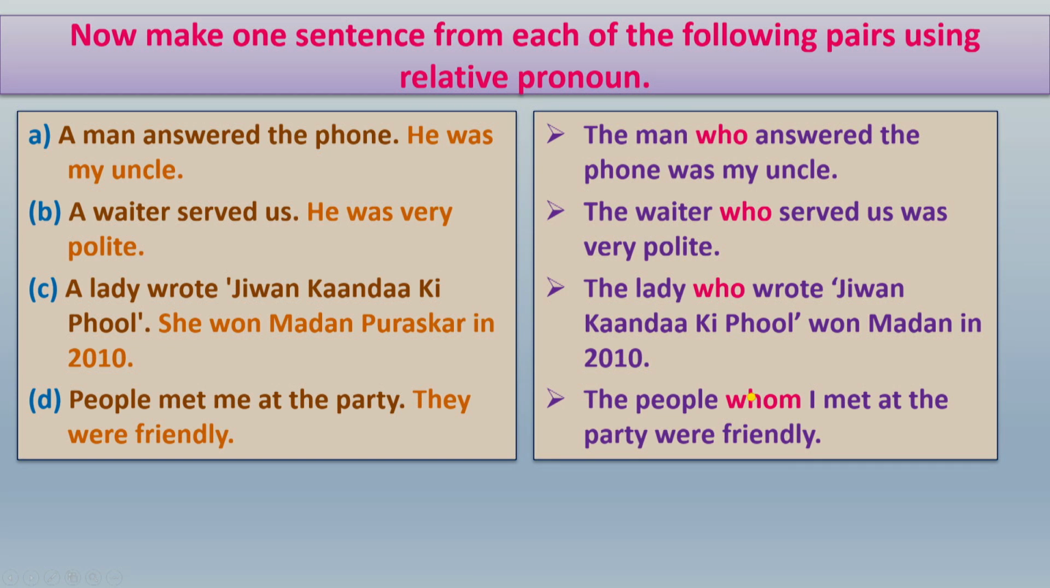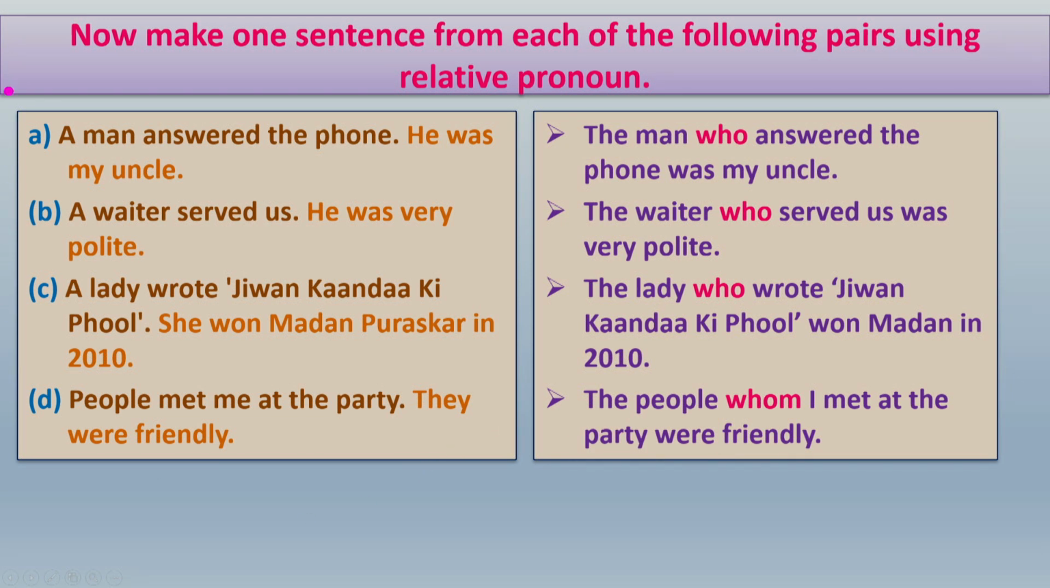Dear students, now don't be confused. Here a man, a waiter, a lady are used as the subjects. For the subjective case, for a subject, we use who. But in this case people is used as, let's say, an object: people met me at the party. Like in the objective case we use whom. The people whom I met at the party were friendly. Or if you feel difficulty, your answer can be the people who I met at the party were friendly. But you can write the people whom I met at the party were friendly.